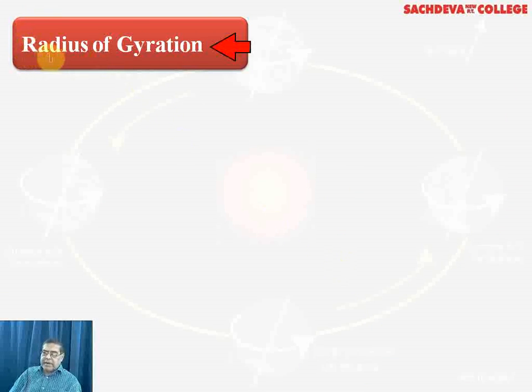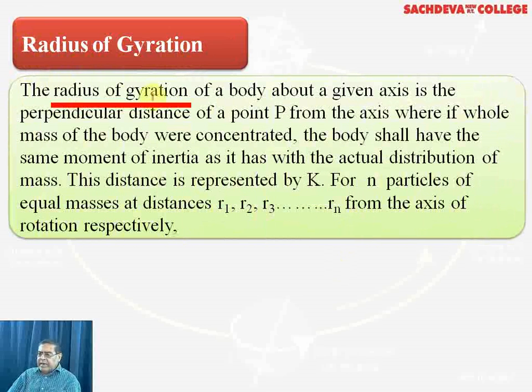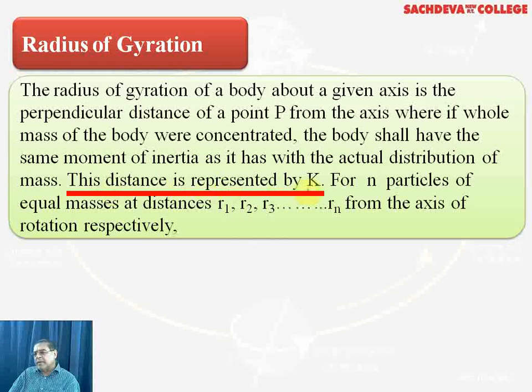Now we come toward the radius of gyration, which is quite comparable to the torque. The radius of gyration of a body about a given axis is the perpendicular distance of a point P from the axis, where if the whole mass of the body is concentrated, the body shall have the same moment of inertia. So if the mass is concentrated at that point, the moment of inertia will be the same as it has with the actual distribution of the mass. This distance is represented by K.